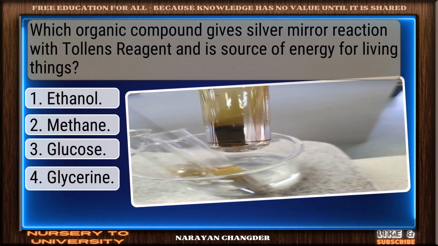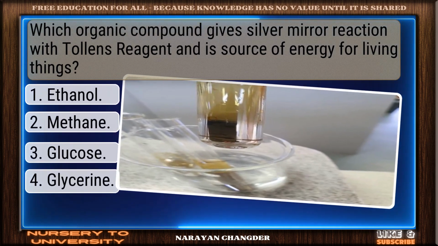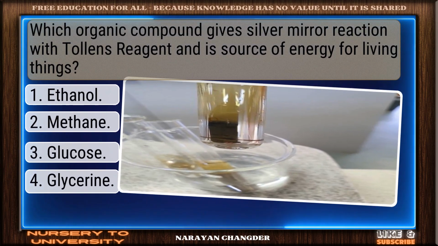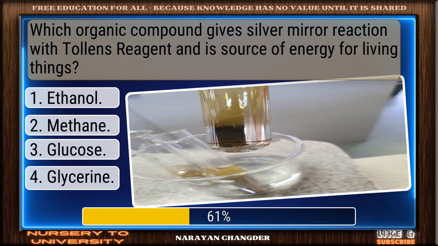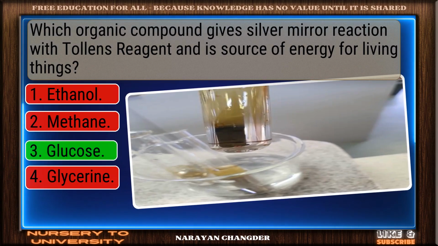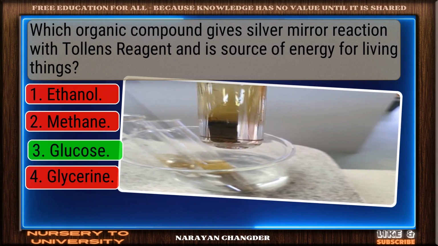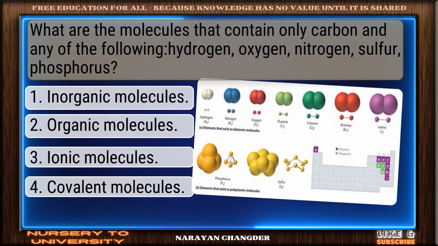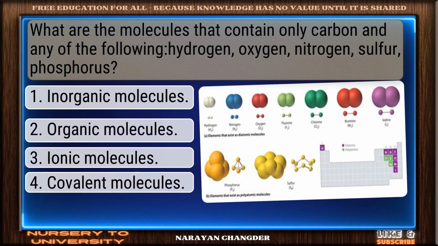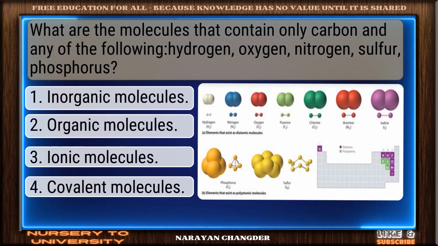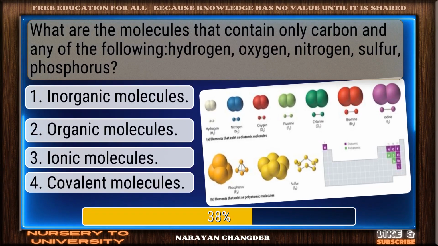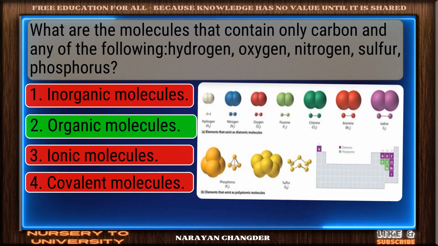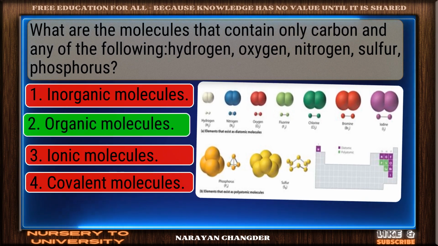Which organic compound gives silver mirror reaction with Tollens' reagent and is a source of energy for living things? Strong choice. Glucose is the right answer. What are the molecules that contain only carbon and any of the following: hydrogen, oxygen, nitrogen, sulfur, phosphorus? Great job. Organic molecules is the accurate answer.